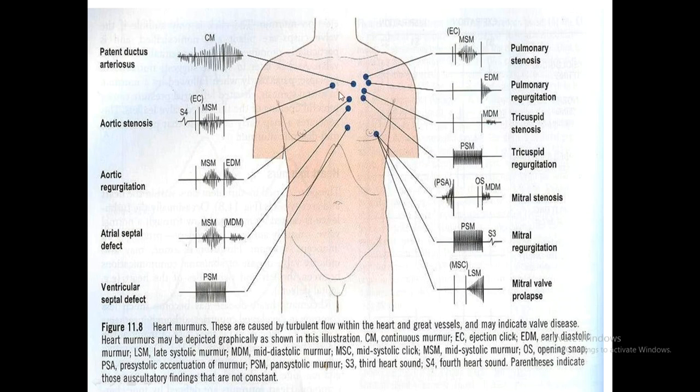Now, sometimes this aortic regurgitation murmur, the early diastolic murmur, is not heard better in the aortic area. It may be better heard at this point. So the aortic area is taken from here to here. It is not just here. Its whole area is treated as the aortic area. So in case of AR, it may be heard better here, or at the left sternal edge, somewhere here or here. So this is a big area.